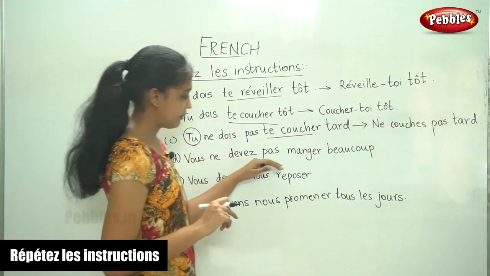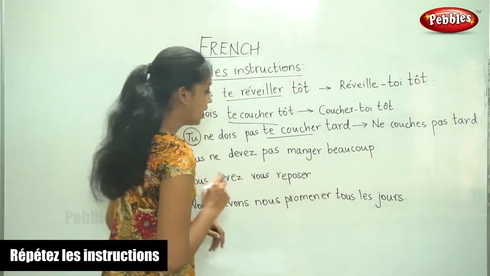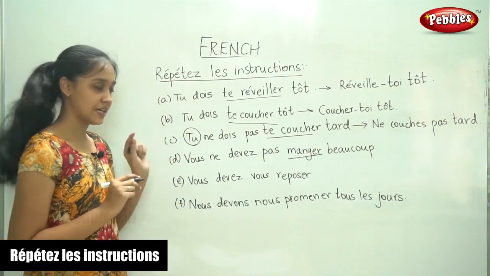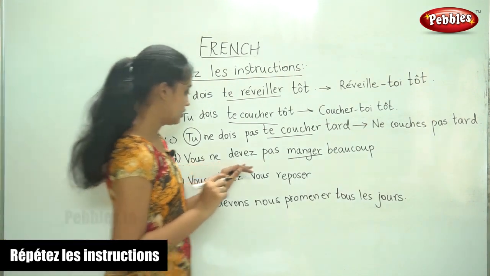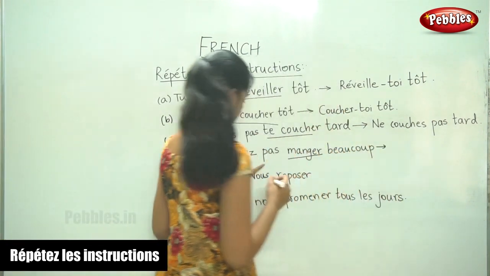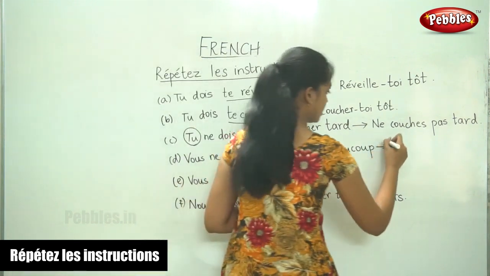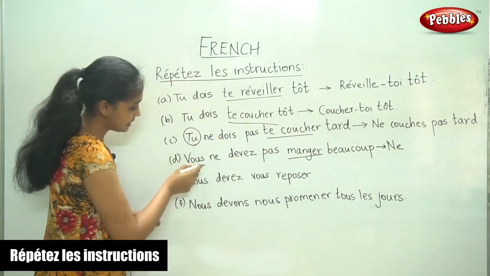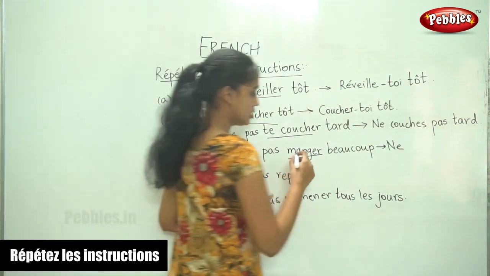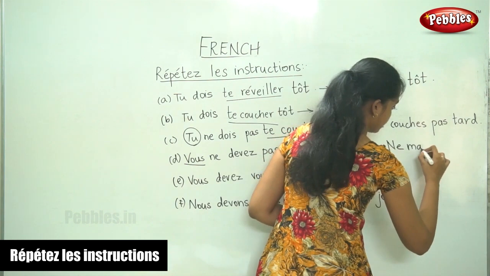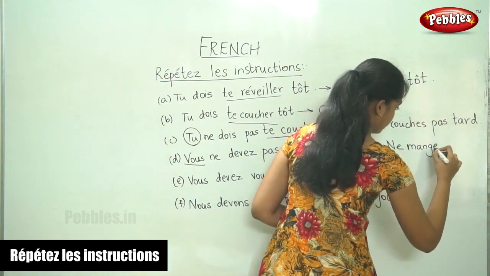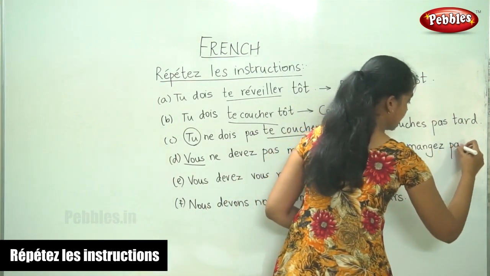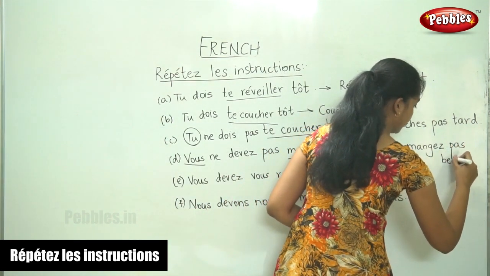Vous ne devez pas manger beaucoup. Now here the verb is manger. It is not in the reflexive form. So the sentence is negative again. So ne. Manger is the verb. The subject is vous. So manger becomes manger. Ne mangez pas beaucoup.